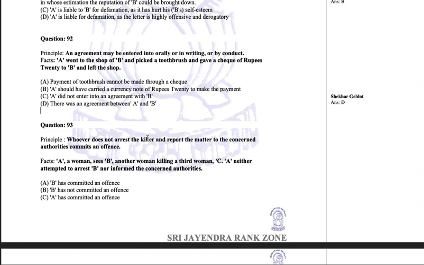Whoever does not arrest the killer and report the matter to concerned authorities commits an offense. So you are required to arrest a killer, or at least you are required to report the matter to the police if you see some offense happening. A sees B, another woman, killing a third woman, C. A neither attempted to arrest B nor informed the authorities.